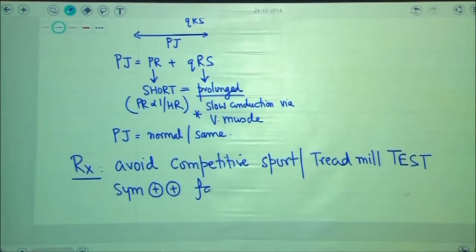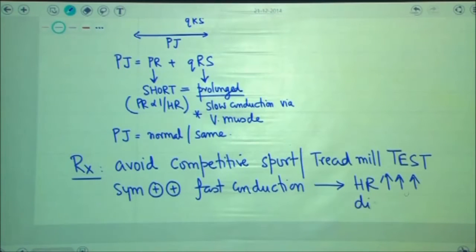fast conduction through the accessory pathway will bypass the normal conduction pathway. It will increase the heart rate disproportionately and would cause a reduction in the duration of diastole of the heart, and reduction in the duration of diastole would result in decrease in cardiac output, which would contribute to possibility of death of the patient.